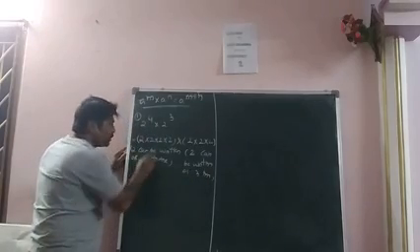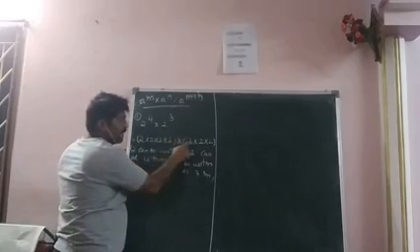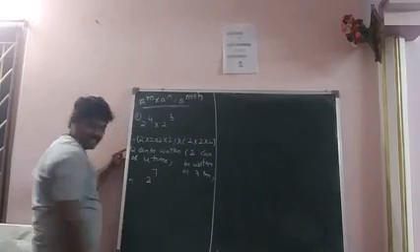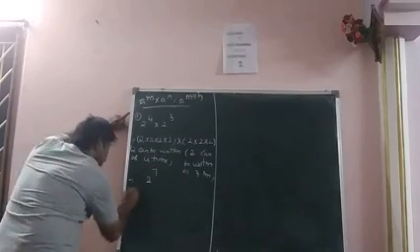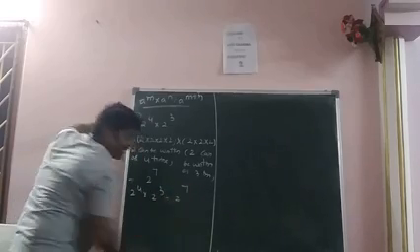So totally how many 2s? 1, 2, 3, 4, 5, 6, 7. Therefore it is 2 power 7. So therefore, 2 power 4 into 2 cube, what is the value? The value is equal to 2 power 7.